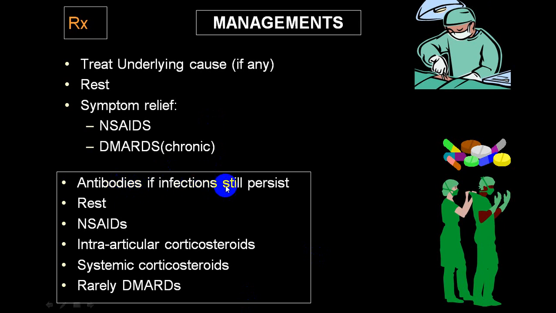Antibiotics if infection still persists. Rest, NSAID, intra-articular steroid after ruling out infection, systemic corticosteroid also after ruling out bacterial infections, and rarely you require DMARD groups.